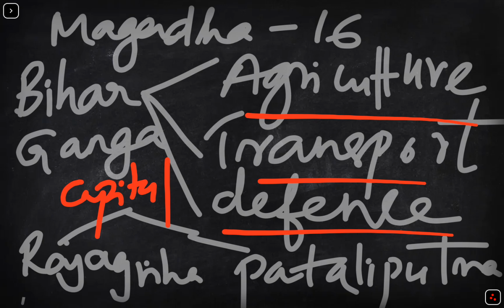Rajagriha is the earlier capital because it is surrounded by hills and easy to defend. Whereas Pataliputra, the later capital, located near rivers, became a major political center. Thus, Pataliputra became one of the largest cities in the ancient world. Why did Magadha become so powerful? Do you have any idea?